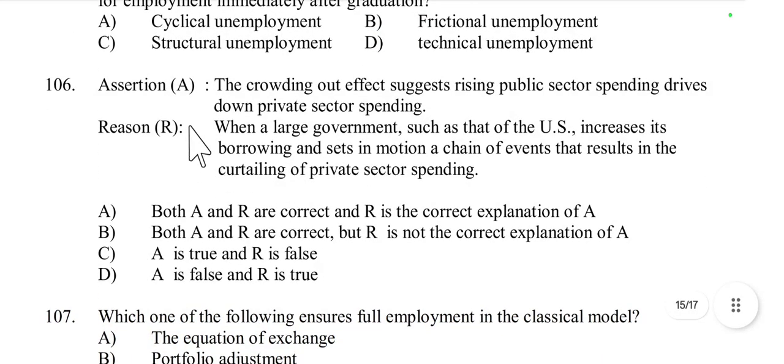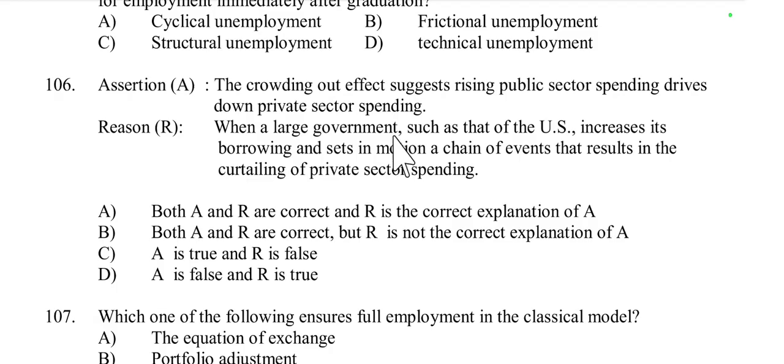Then question number 106, assertion and reason. The first one is the assertion: the crowding out effect. The crowding out effect suggests rising public sector spending drives down private sector spending. When public sector spending rises, private sector spending decreases. It is called the crowding out effect. This is true, because the assertion, the crowding out effect, posits that increased government spending can lead to a reduction in private sector spending, particularly through mechanisms like increased interest rates due to government borrowing.